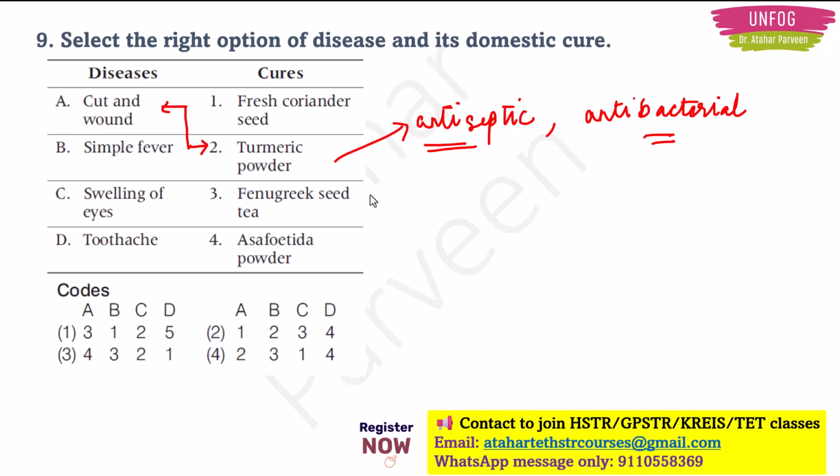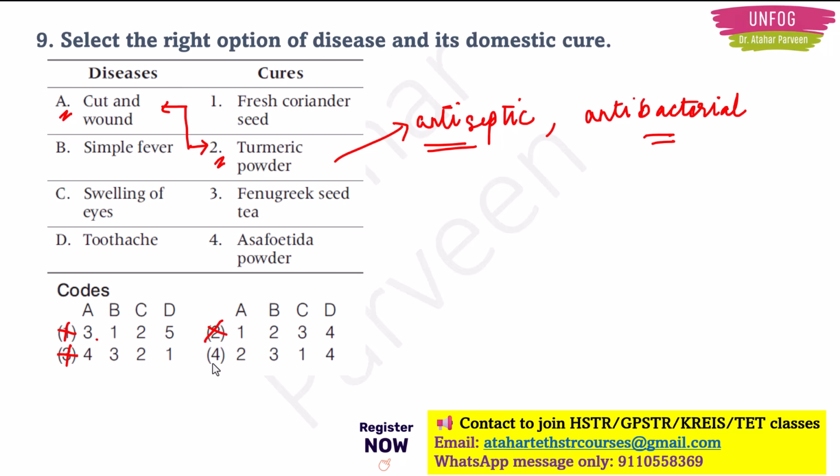Now I'll tell you a simple trick for match the following. Once you match one of the options, you look for that answer in the given options. Okay, now we matched A with 2. You search for in which of the options A is matched with 2. Now see here, A is matched with 3, which is wrong. Here A is matched with 4, again wrong. Here A is matched with 1, again wrong.